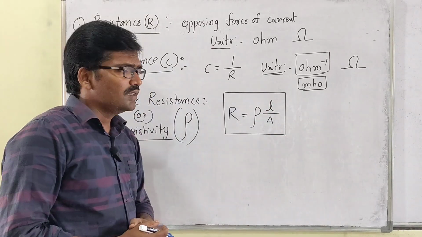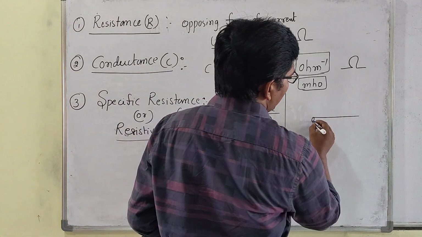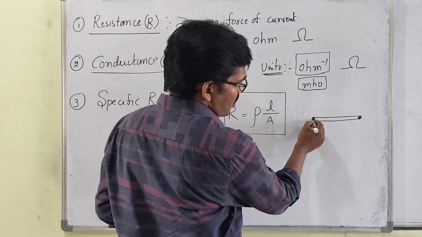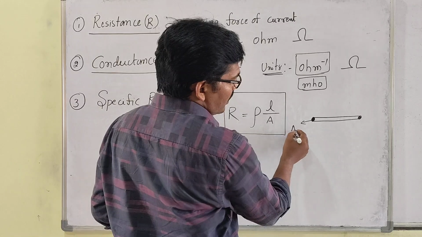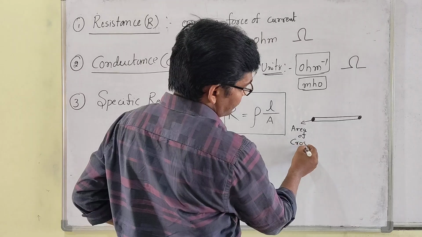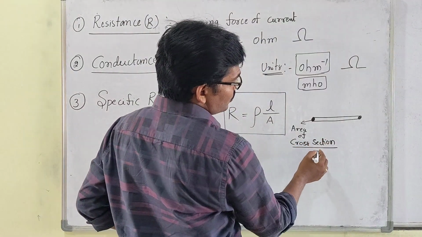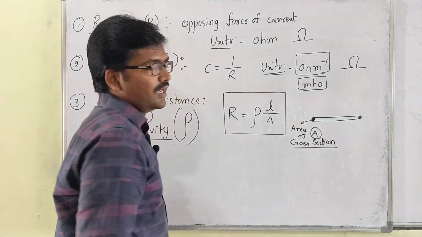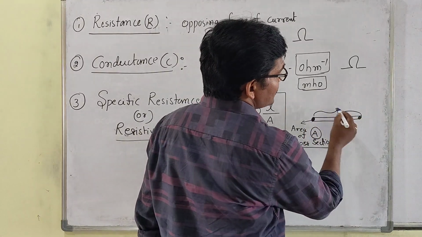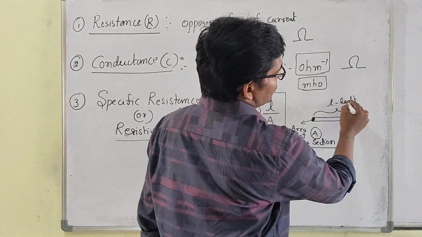In case you take one of the metallic conductors, this is what we are calling area of cross section, that we represent with a capital A. Then from here to here we are calling it the length, L.